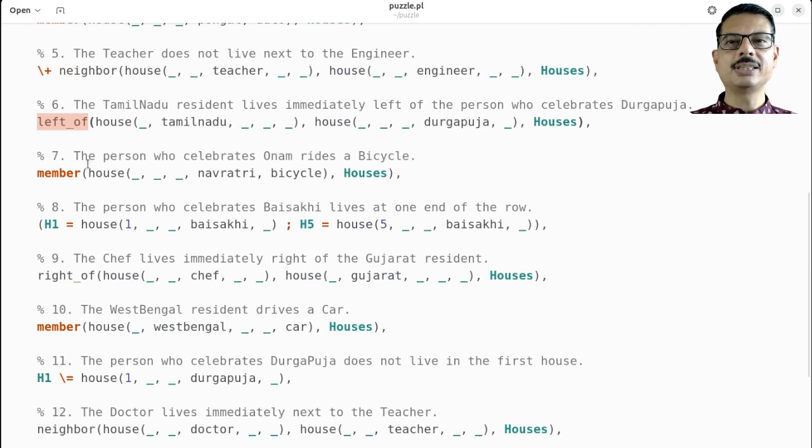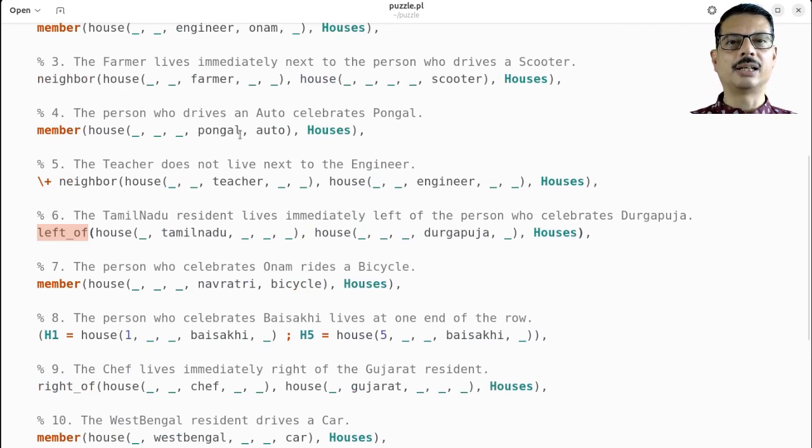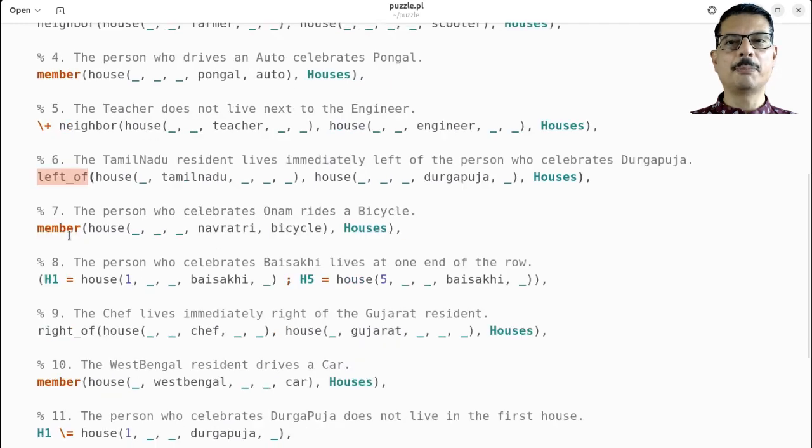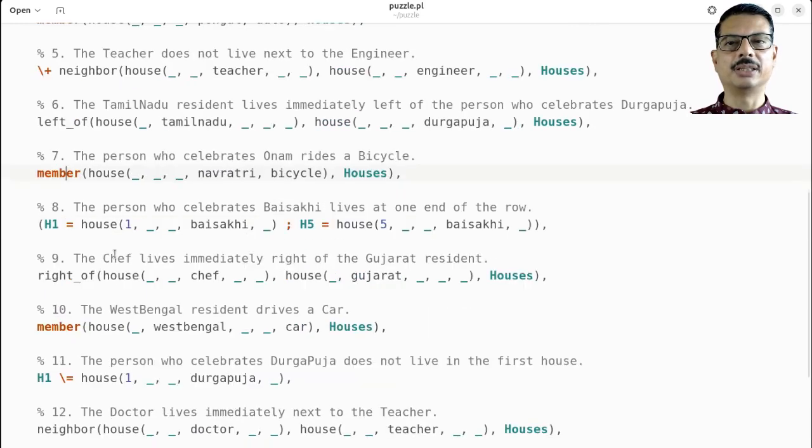The seventh constraint is that the person who celebrates Onam rides a bicycle. This is similar to what we have seen earlier with Pongal and auto. So we are going to make use of the same predicate or relation, and we are stating a similar property here.